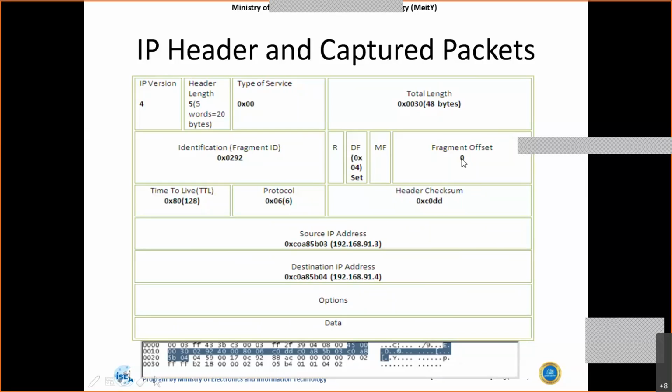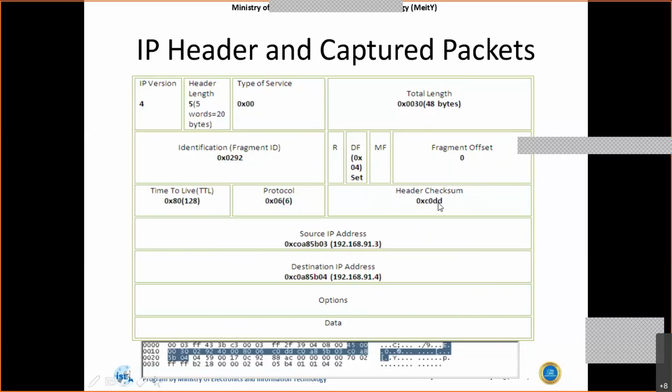Okay, based on that fragmentation ID, we have a fragment offset, which is an indication of the other packets coming on the wire. The other important parameter in the IP header is time to live. We'll see what time to live is. And this is the protocol, the link to the upper layer protocol. Usually 06 is TCP, and 17 is UDP. So based on the value, the upper layer protocol is identified.